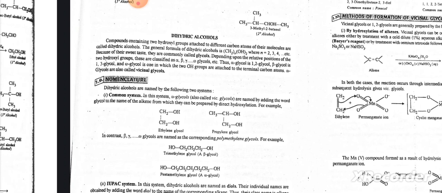The general formula for dihydric alcohols is CnH2n(OH)2, where n equals 2, 3, 4, etc. Because of their sweet taste, they are commonly called glycols. Depending upon the relative positions of the two hydroxyl groups, these are classified as alpha, beta, and gamma. The nomenclature of glycols is given below.